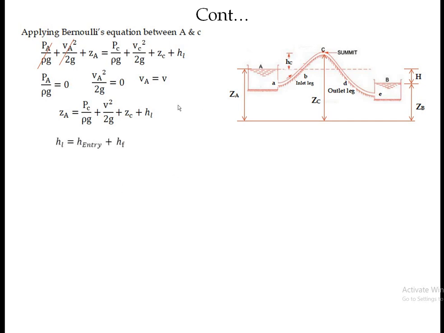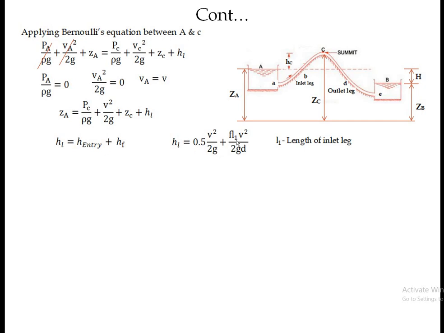Next, we'll try to find this HL from A to C, because we have applied Bernoulli's equation between these two sections, from A to C. So we have to consider the losses up to C only. Up to C, the losses are at the entry and due to friction. When fluid flows from the entry to point C, there is friction between the siphon wall and the fluid particles. So what is the total head loss? Head loss at the entry and head loss due to friction up to point C. Therefore HL equals 0.5 V square upon 2g, that is the head loss at the entry.